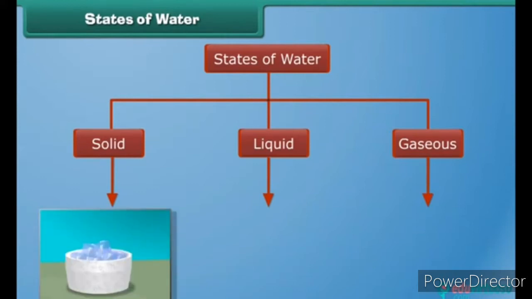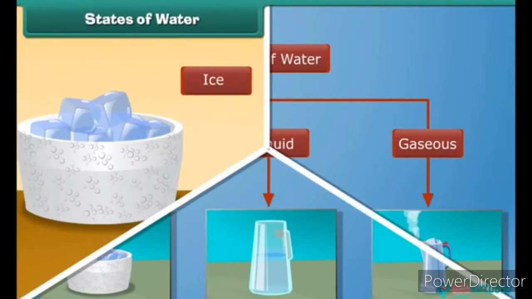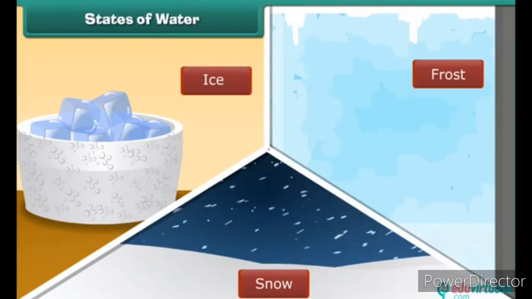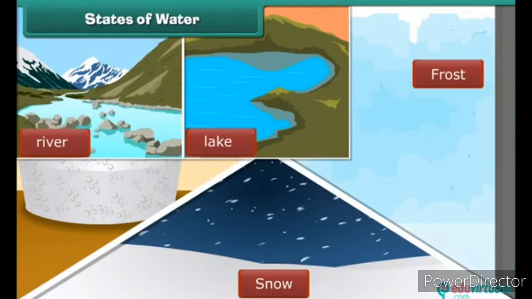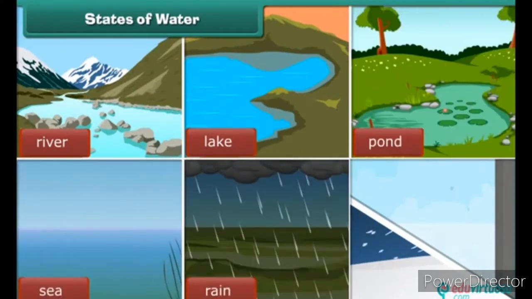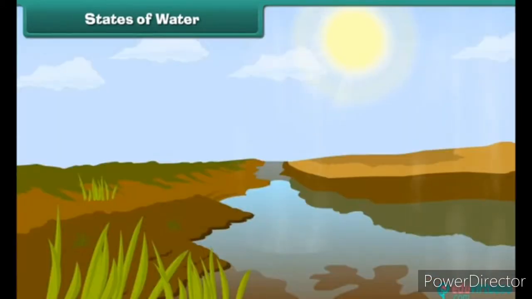solid, liquid, and gaseous. Ice, snow, and frost are examples of water in the solid state. You see liquid water in rivers, lakes, ponds, sea, when it rains, and the water coming out of a tap. Water vapor is a gas in the air. You can't see gas because it is invisible.